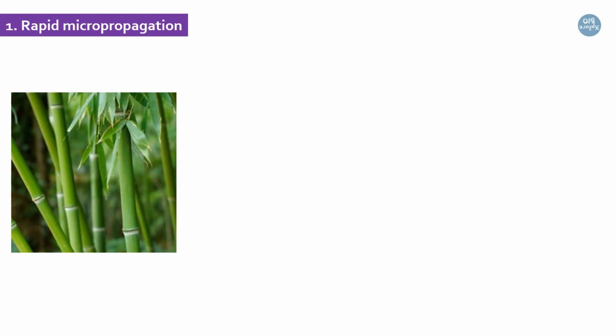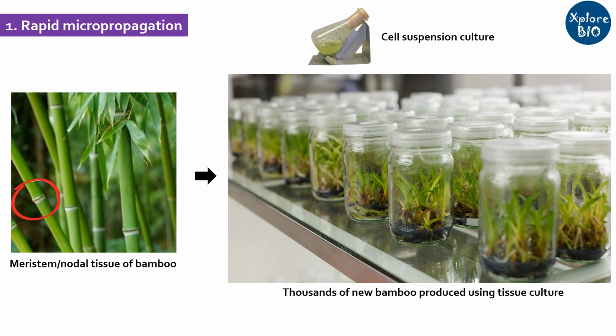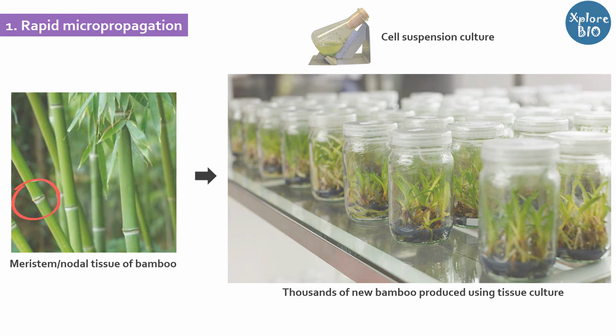With tissue culture, you can take a small tissue from the plant and can multiply it into hundreds, thousands, or even millions of plants. This is termed micropropagation as you are propagating it using small tissues and cells. Most commonly, buds or the nodal explant or meristem tissues are used for micropropagation of commercially important plants. With suspension culture, which is a variant of tissue culture, an even larger number of plants can be produced rapidly.